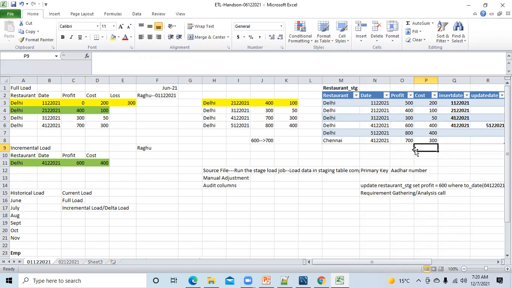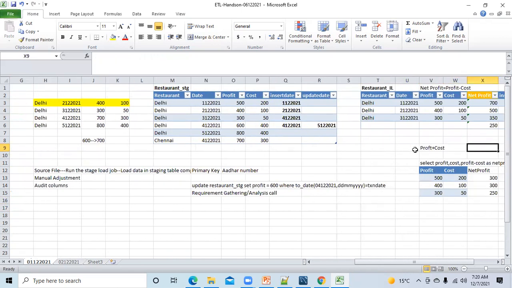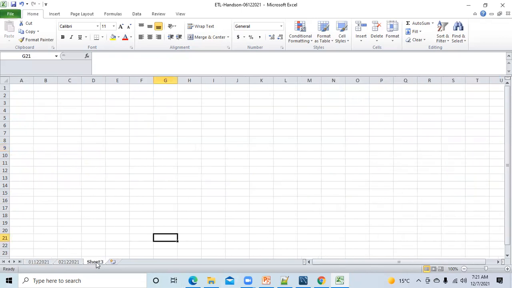Yes, clear. Okay, fine. So now let's move to the truncate load scenario. To make you understand truncate load, I have to use a different sheet. Today is 7th December 2021. This is hands-on.